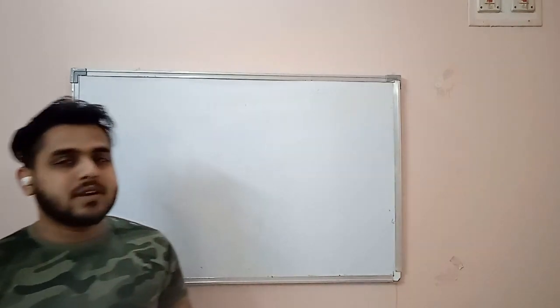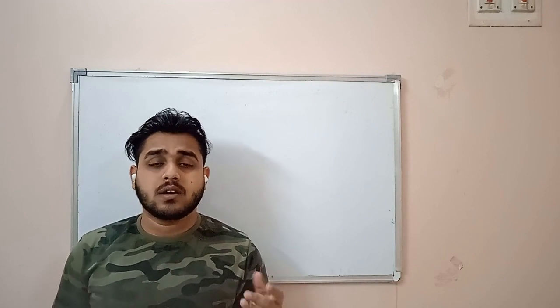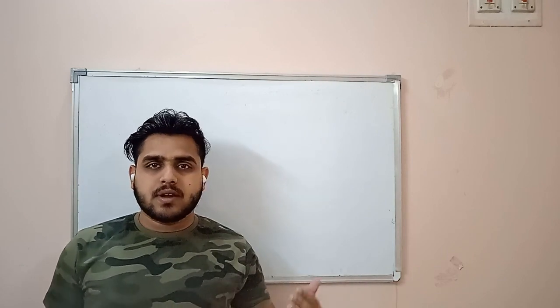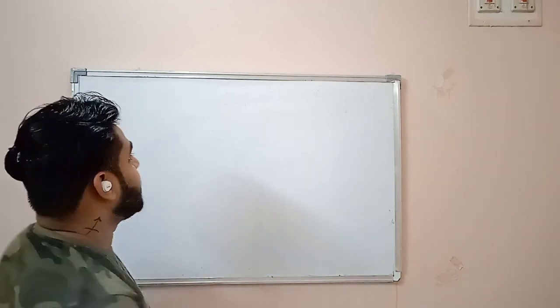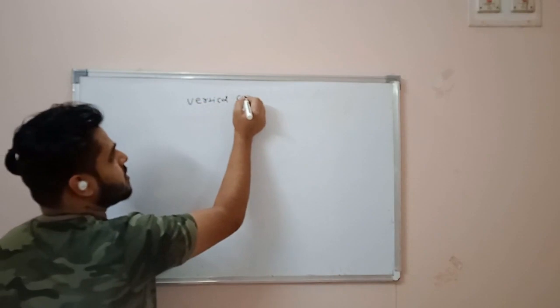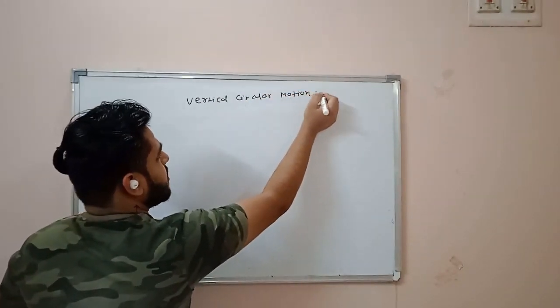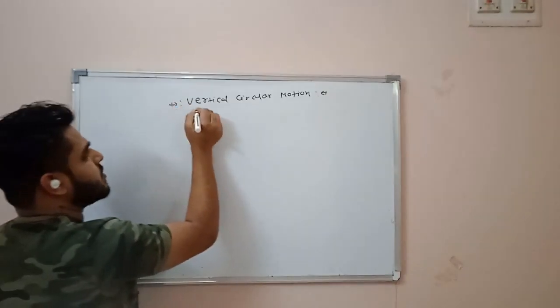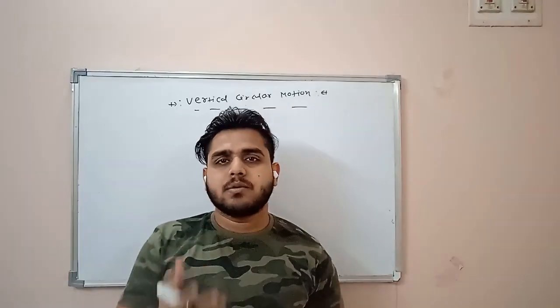So today we'll discuss vertical circular motion. Generally we do this topic in work, energy and power. Today we will see different conditions in case of vertical circular motion. So write down the heading: vertical circular motion. Why am I saying that in case of vertical circular motion, the concept of work, energy and power will come into the picture?